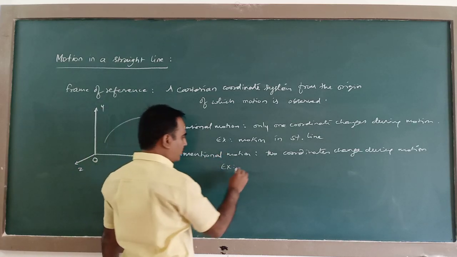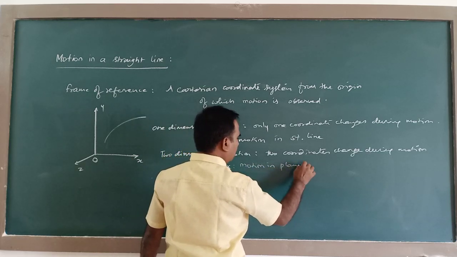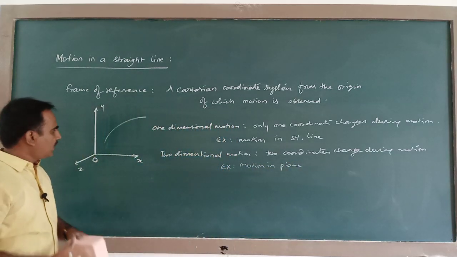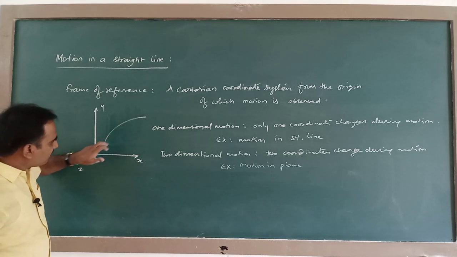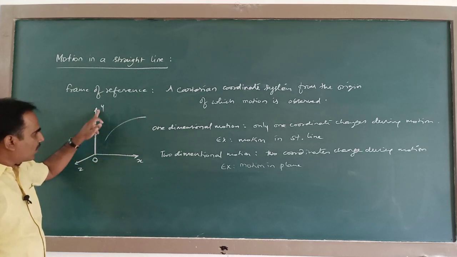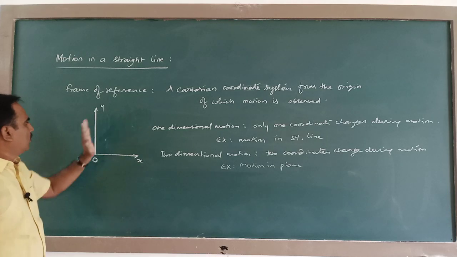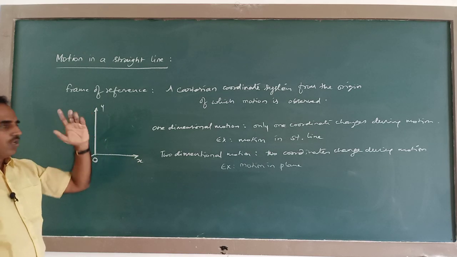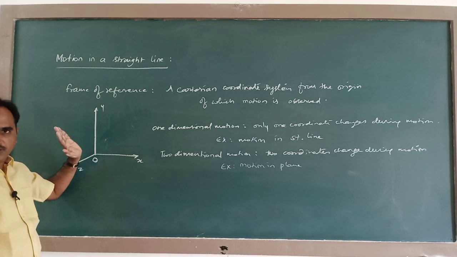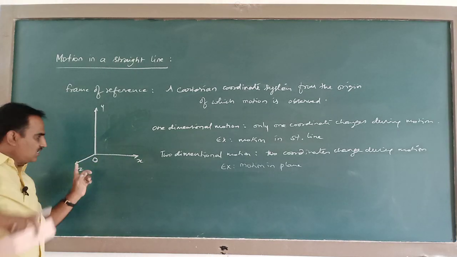This two-dimensional motion is also called motion in a plane. Here you see, when it is moving in the plane of the blackboard, x coordinate, y coordinate both will change. Suppose if a body is moving like this, y coordinate, z coordinate will change.